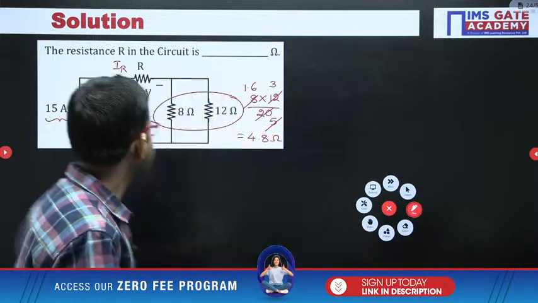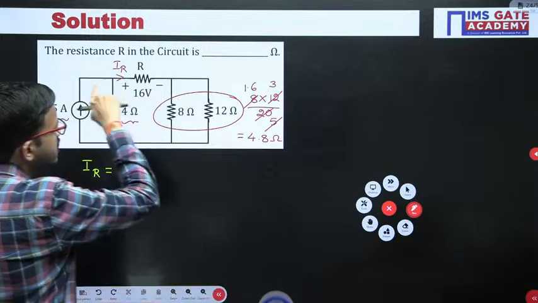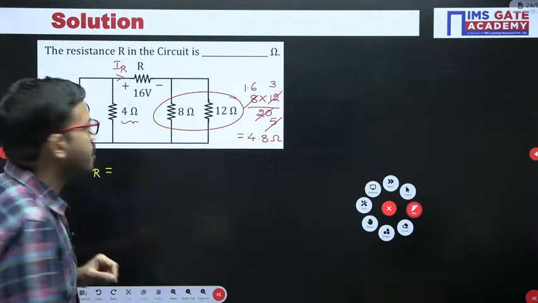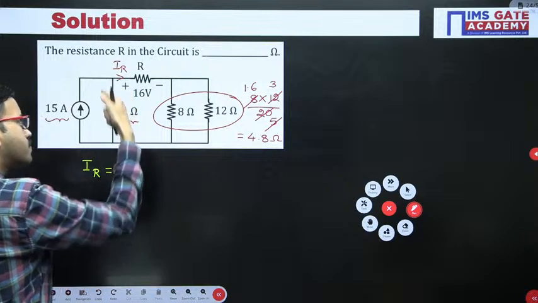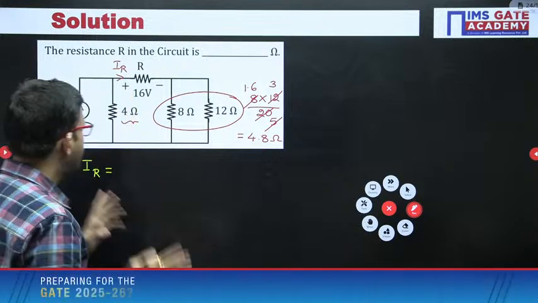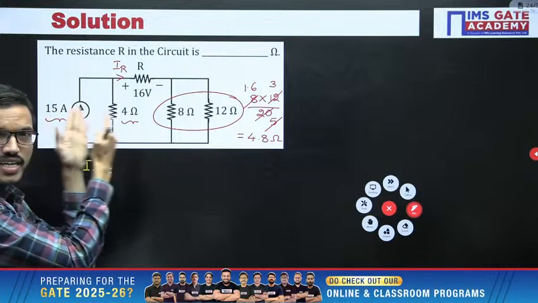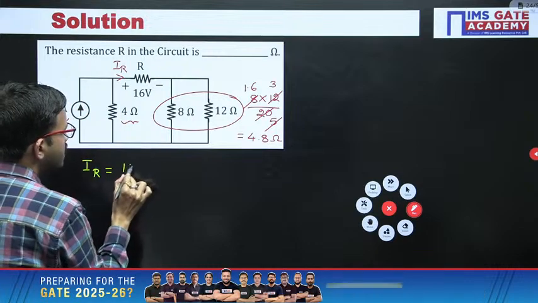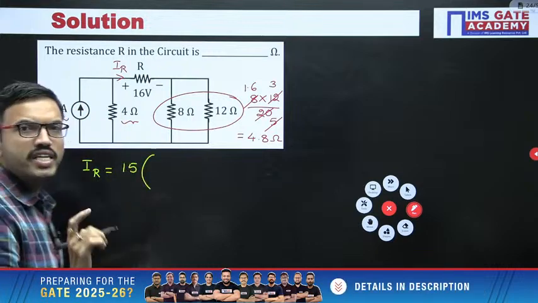Okay, right. Now, if you want this particular branch current, or if you want this particular branch current, irrespective of that, first and foremost, whatever the net current is entering, that current we will be considering. Now here this is the most important.